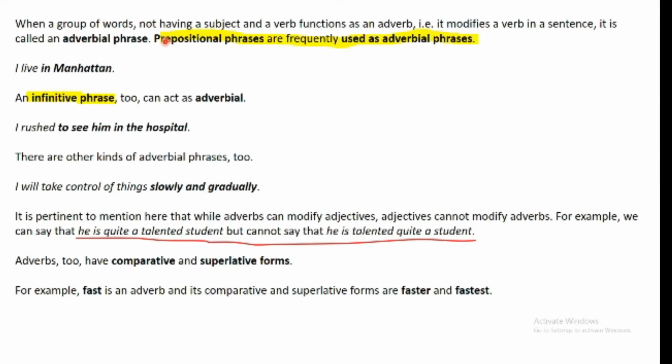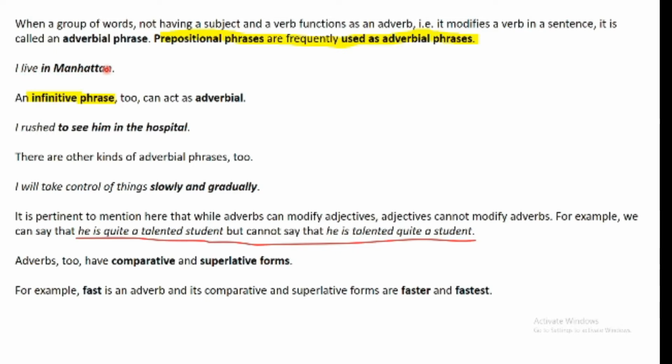Like I just told you, an adverbial phrase is a phrase that will have a subject but not a verb, and in some cases prepositional phrases are frequently used as adverbial phrases, like I live in Manhattan. In Manhattan is indicating the place I'm living in. In is a preposition and in Manhattan is a prepositional phrase, and this is serving as the adverbial element of this sentence. I live in Manhattan. So where are you living? Live is being modified by this prepositional phrase, which is serving as the adverbial element of this sentence.